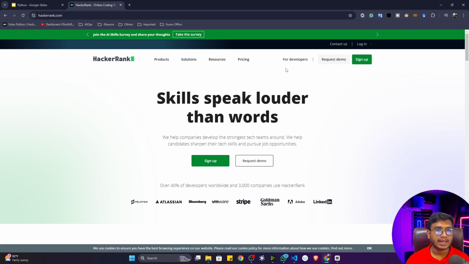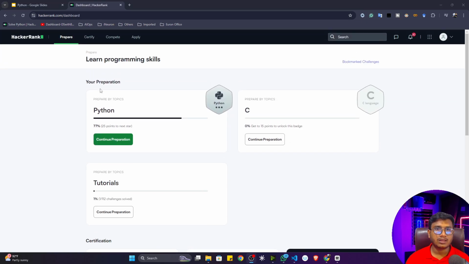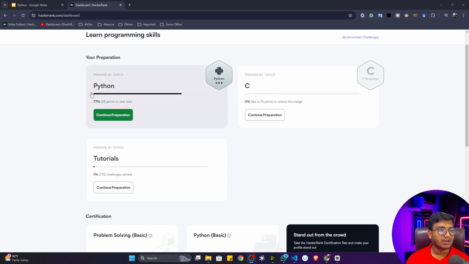Here you have to create an account. If you don't have an account, you can sign up with your email address, and you will have one account. I already have one, so let me log in. See, guys, I logged in with my account, and I also practice on this website. You can see I almost completed 77% of the problem statements, which means I solved 77% of the questions with respect to Python.